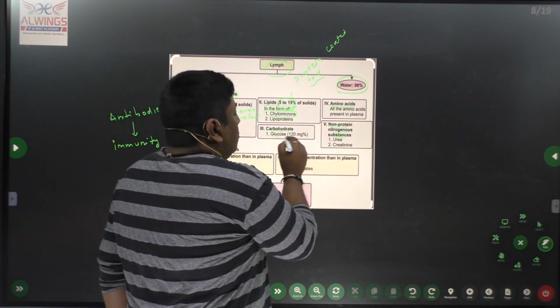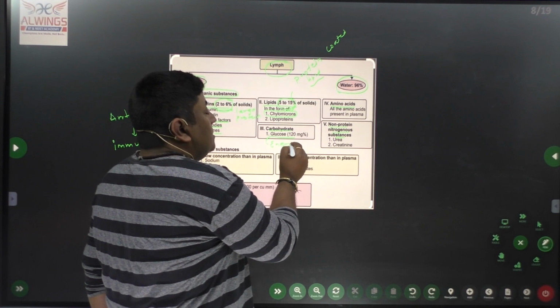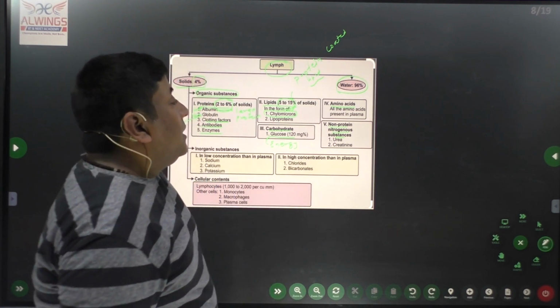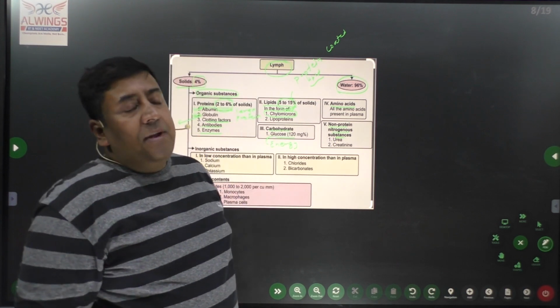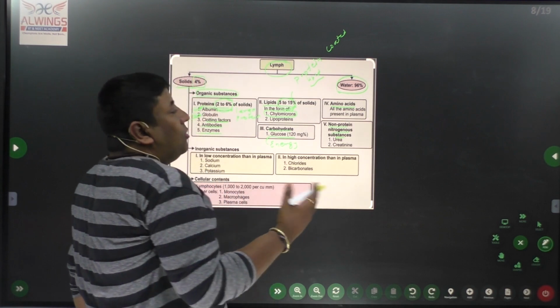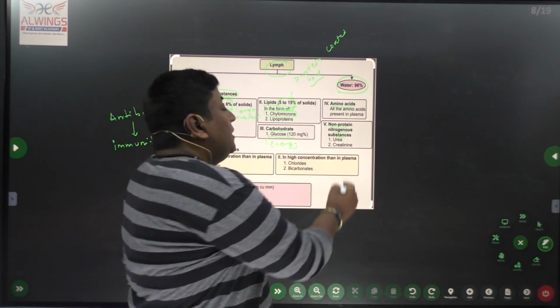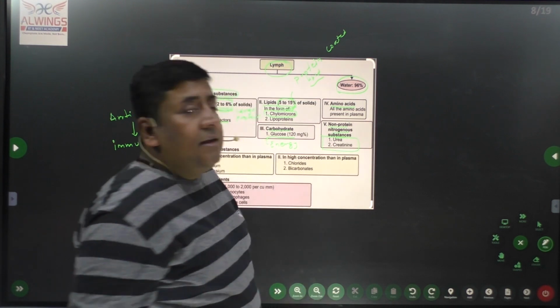Now it contains glucose, which is a source of energy. In case of amino acids, it contains all the amino acids which are common to plasma. Along with that, it contains some non-protein parts, that is urea and creatinine.